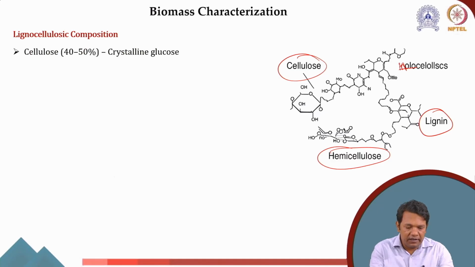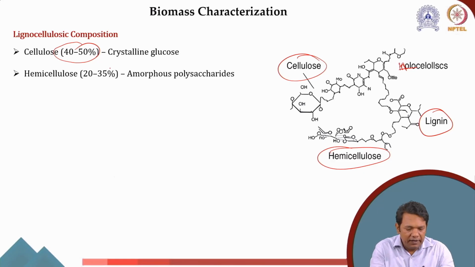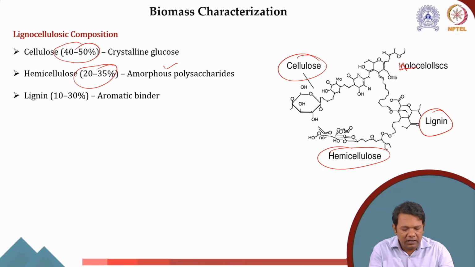From earlier research, lignocellulosic biomass typically contains 40 to 50% crystalline glucose, whereas the hemicellulose content is around 20 to 35%, which is an amorphous polysaccharide. Similarly, lignin, which is a polyaromatic, has content around 10 to 30%.